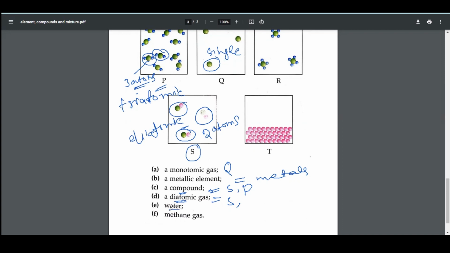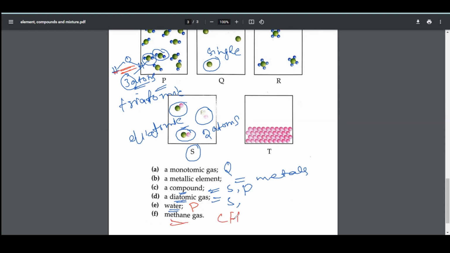Distinguish water. Here I see that because it consists of three atoms, we can see oxygen is combined with two hydrogen atoms and constitutes water. So the option is also water. And the other option is methane gas.